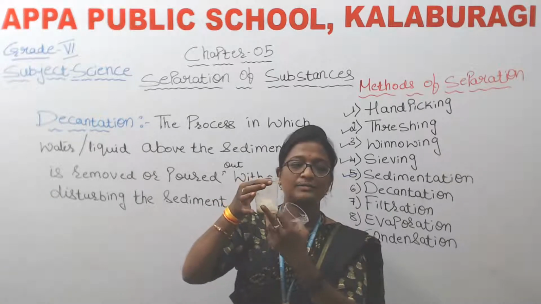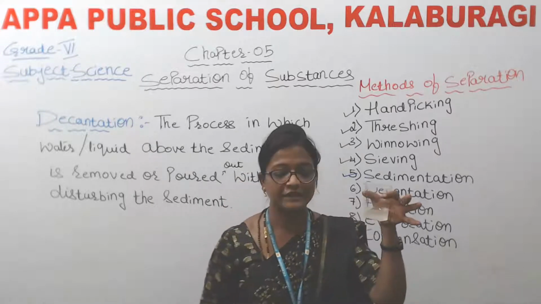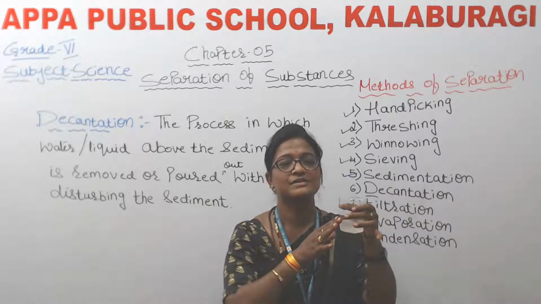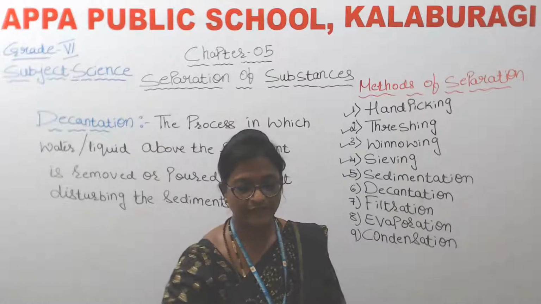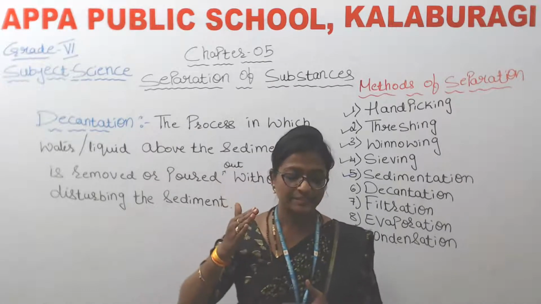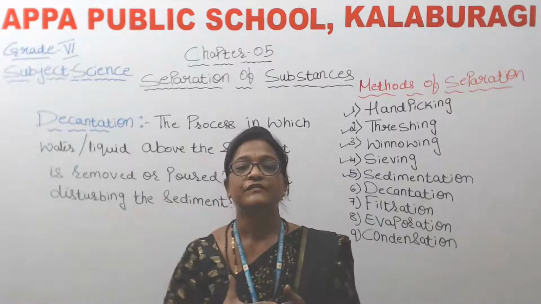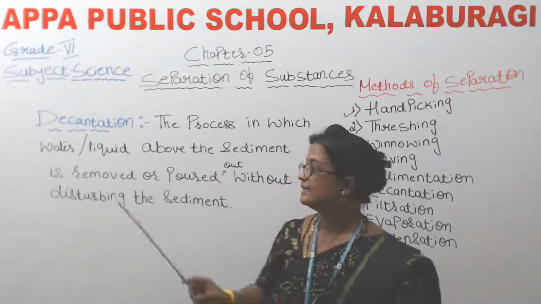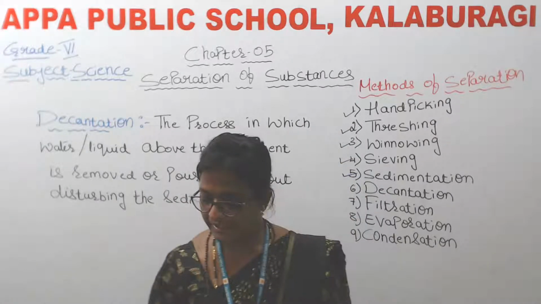Rice has settled at the bottom, that is sedimentation, isn't it? So without disturbing the sediment, I have removed the water from that sediment. So this process is called decantation. Okay, so the process in which water or any other liquid above the sediment is removed or poured out without disturbing the sediment is called, yes, decantation. Okay, so this is about decantation.